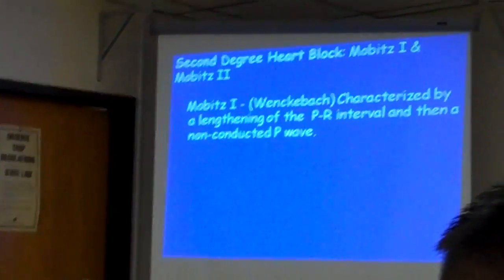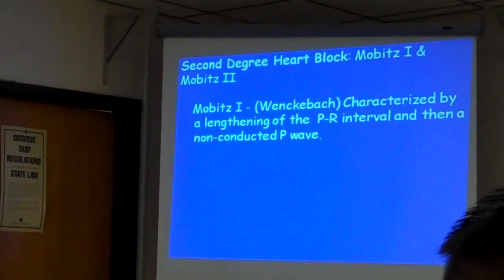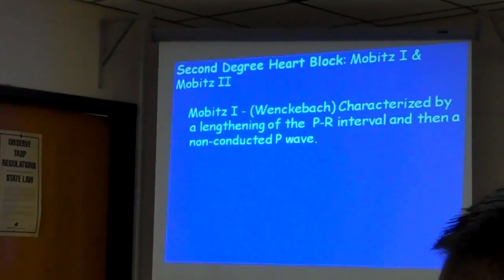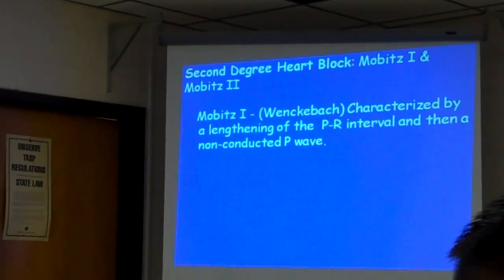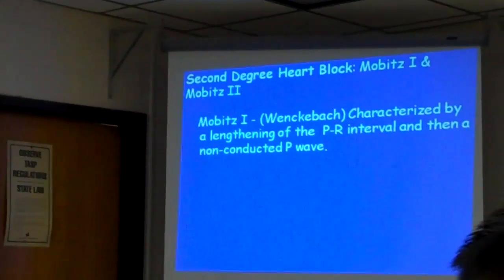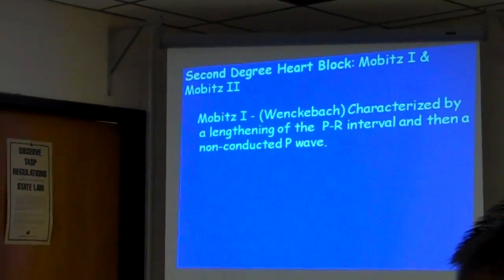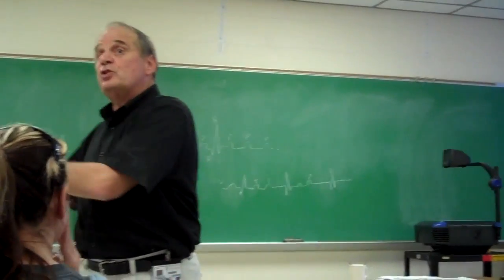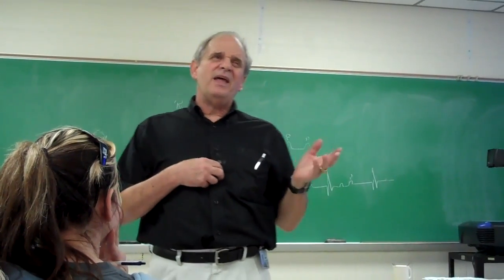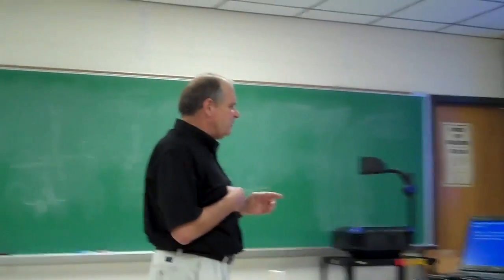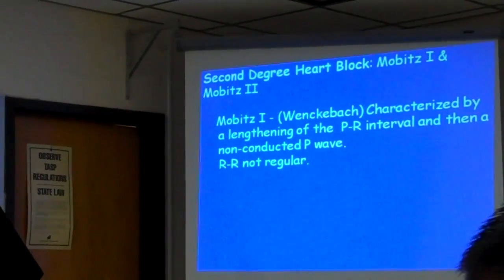Characterized by the lengthening of the PR interval and then a non-conducting P wave that's skipping a beat. In other words, the P wave doesn't conduct to trigger ventricular contraction. So, in other words, the Wenckebach block, Mobitz 1, second degree Mobitz 1, Wenckebach. The PR interval is normal, then longer, then it drops the QRS. There's no ventricular activity. That's skipping a beat. And then another thing, R to R is not regular.